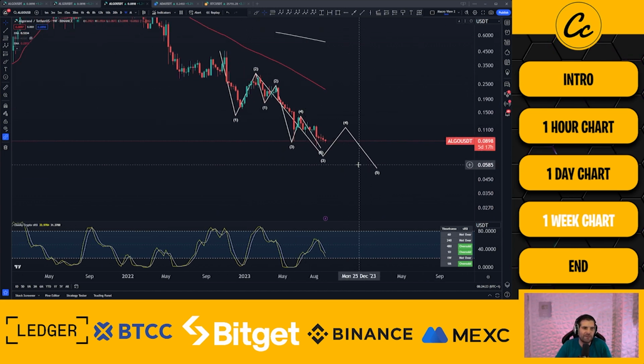It just means that we haven't finished this pattern and we still have further to the downside to go, which means much cheaper Algorand. And that might be music to your ears. That might be the worst thing since sliced bread, or the best thing since sliced bread, whatever the saying is. Ultimately, I suspect that we've got further to the downside on Algorand, and that could be good if you're looking to accumulate, and it might be bad if you've been going all in already.